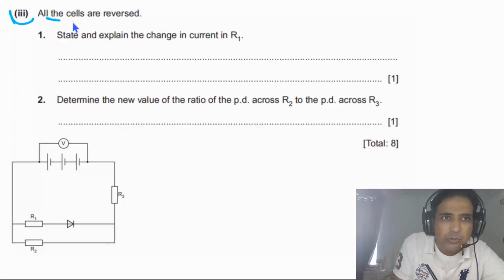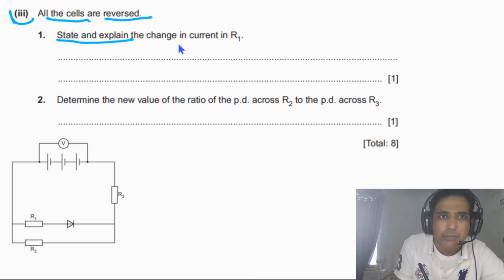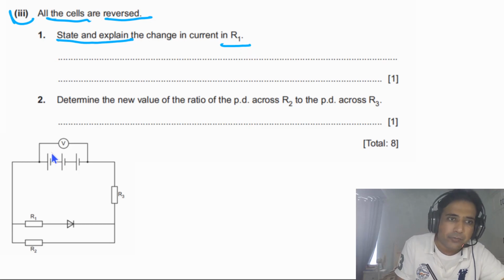Third part says all the cells are reversed. For part 1, we need to state and explain the change in current in R1. All the cells are reversed. It simply means that the negative terminal becomes positive and the positive terminal becomes negative. So we can draw these blue lines to represent the positive terminal. In this case, current will flow like this now. At this junction, no current will flow this way.